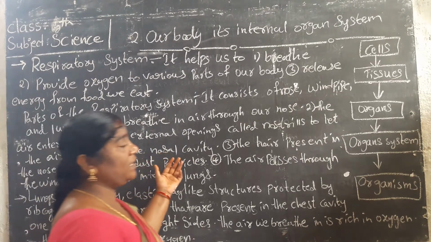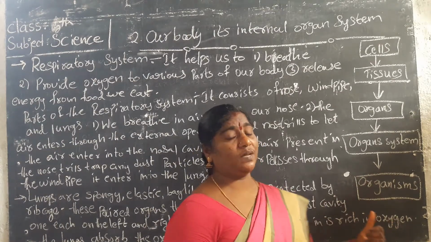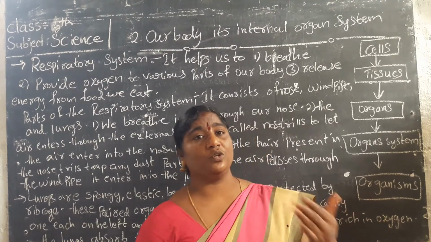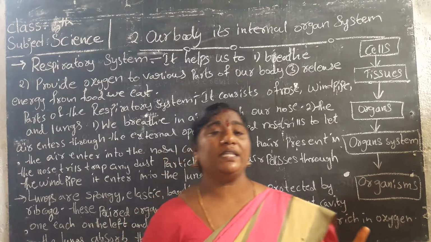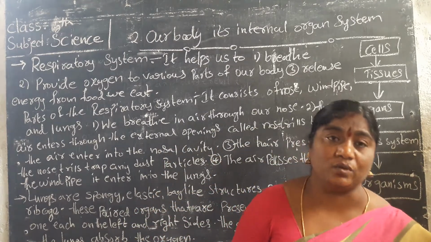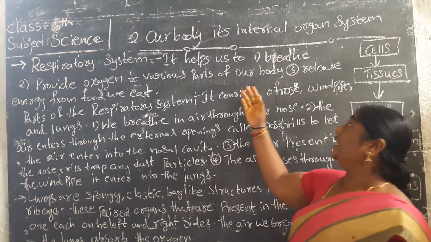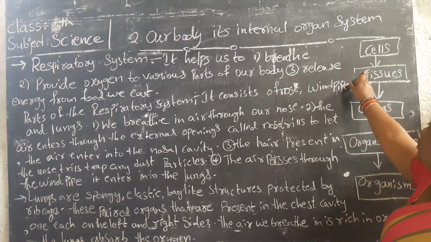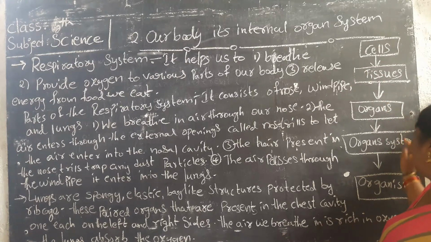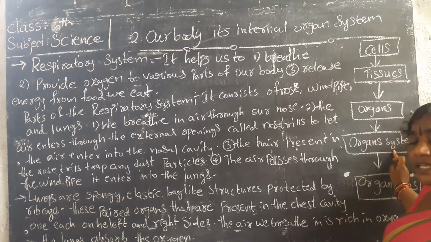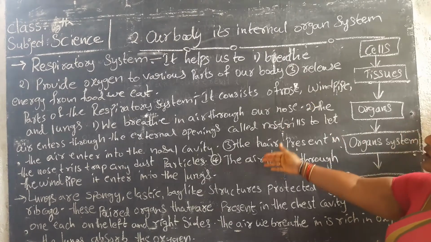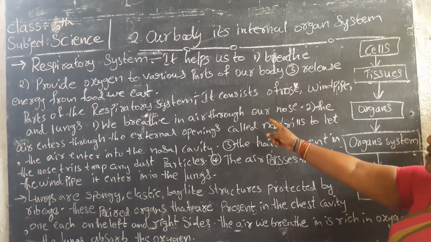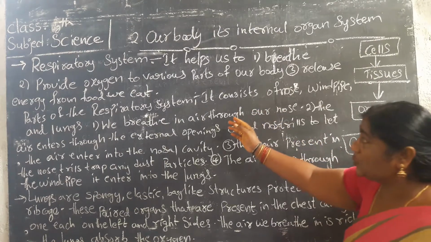First of all, in our lesson, this is our respiratory system. Now you must draw the respiratory system. I am sending the questions through the worksheet, and you must buy the textbooks. This is the second lesson, about our body and its internal organ systems. Cells make tissues, tissues make organs, organs make organ systems, and organ systems make an organism. Now first we learn about our respiratory system.